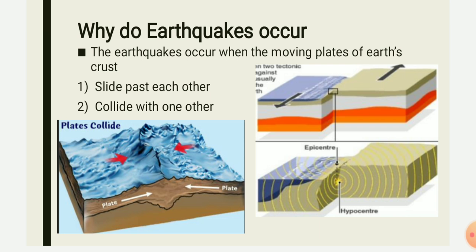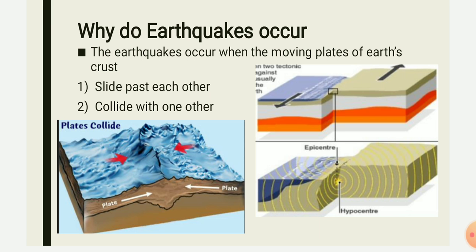Now as you can see in the second figure, one spot is given, where two rough regions are colliding with each other. That part will be termed the epicenter. When we define the epicenter, we can say that it is the part of the earth where the earthquake tremors are felt at a higher magnitude, that means the tremors were the highest. That place will be termed the epicenter.